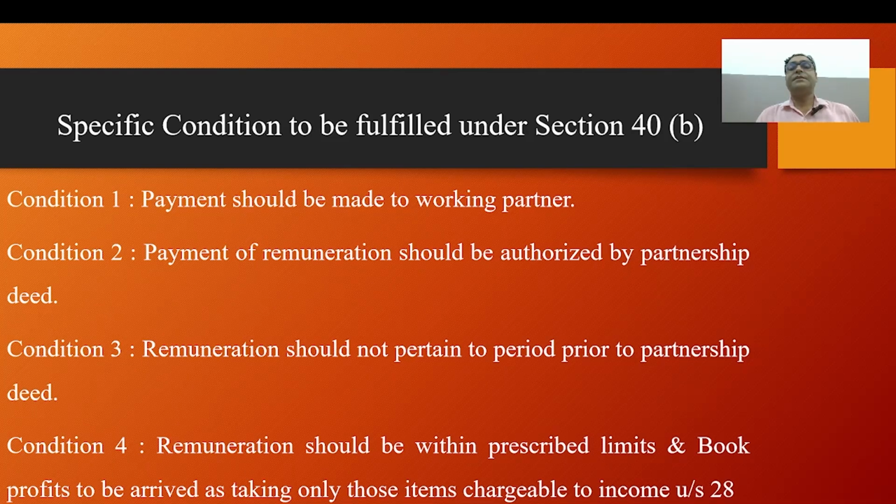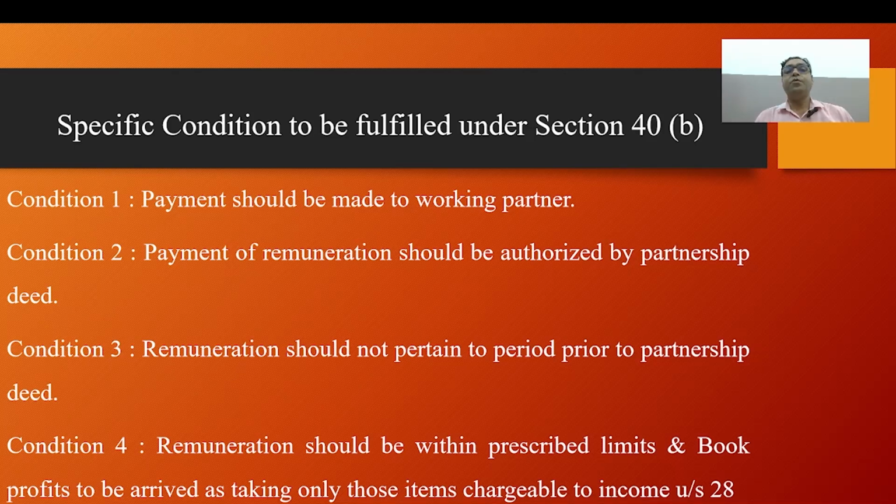Applicability of section 40A clause 2: for remuneration payable to partners under the provision of section 40A clause 2, the assessing officer can disallow any expenditure if he feels that such expenditure is excessive or unreasonable, having regard to the fair market value of the goods, service or facility for which payment is made.